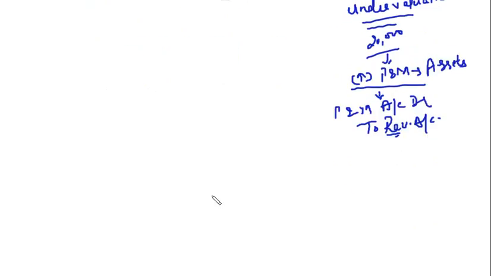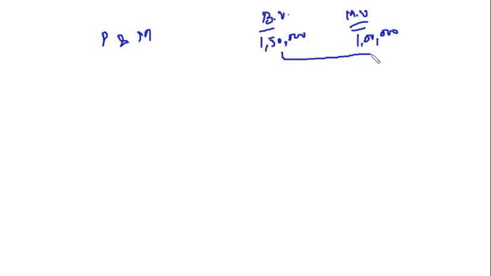Now, talking of overvaluation, it is completely the contrast of this. You have plant and machinery whose book value is 1,50,000, and if you go to the market to find out its market value, it is 1 lakh only. That means you have in your books an overvaluation of rupees 50,000. If you go to the market, you will fetch only 1 lakh from this plant and machinery. Right?